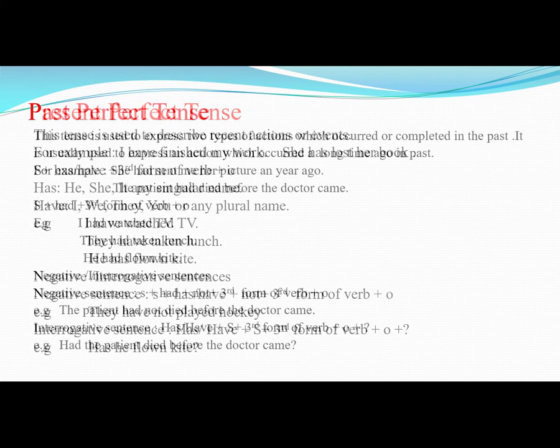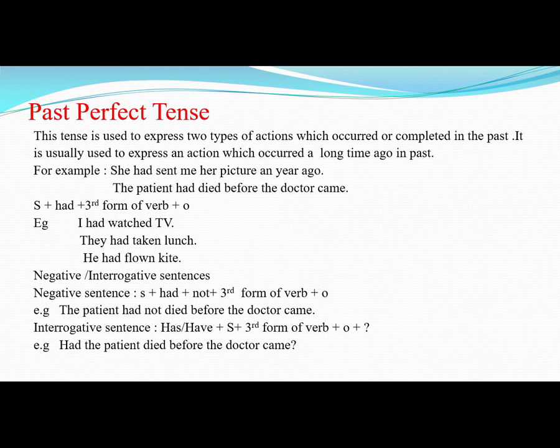Now come to the next one, that is past perfect tense. Okay, past perfect tense is used to express two types of actions which occurred or completed in the past. It is usually used to express an action which occurred a long time ago in the past. Okay, and structure of past perfect tense is subject plus had plus third form of verb and object.